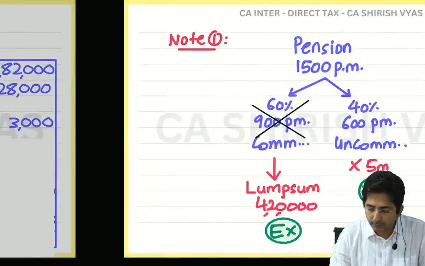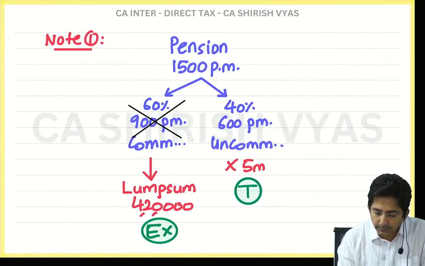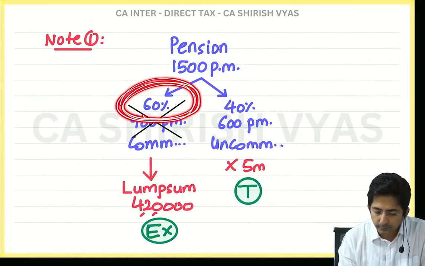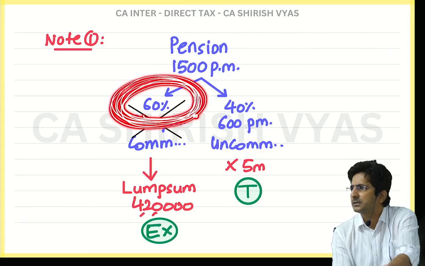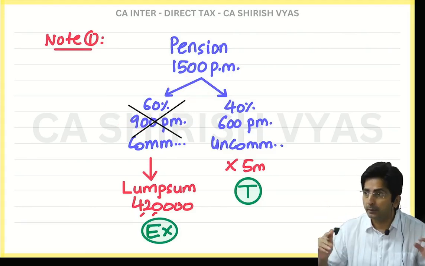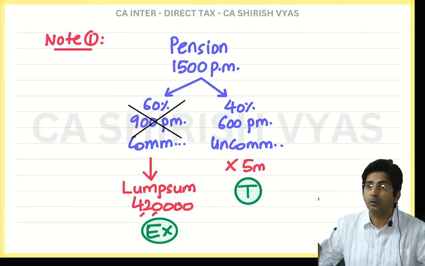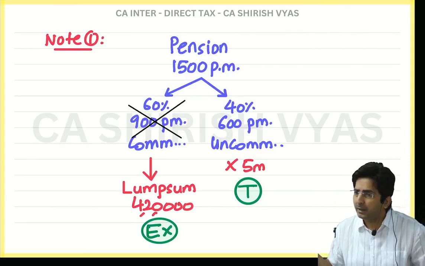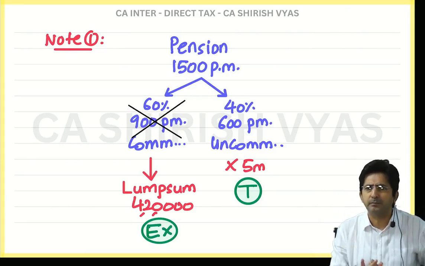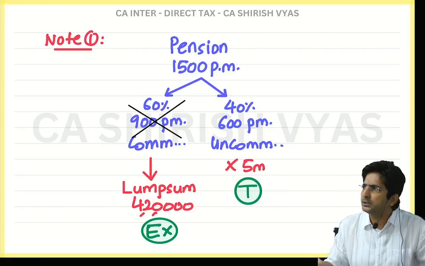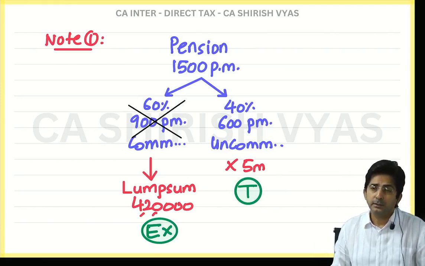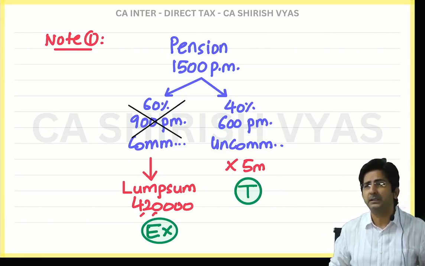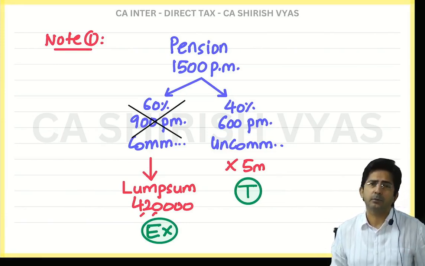So see what I am doing. Look here. Tell me, how much did this person commute? 60%. Why 60? It was his choice. Please listen carefully. He felt that out of the total pension which the boss is offering me, I will take 60% in lump sum. So 60% was his choice. Now what does the income tax department say? If you commute up to 50%, we will exempt you.